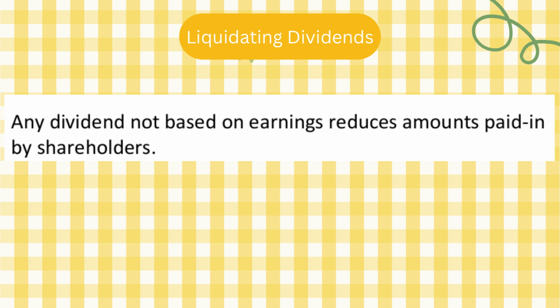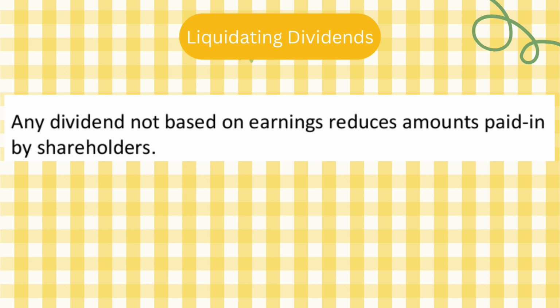Now, this is the third type of dividends, called liquidating dividends. Any dividend not based on earnings reduces amounts paid in by shareholders. So I'm going to decrease the share premium here. Again, liquidating dividends are returns of a company's capital to shareholders, typically during a partial or complete liquidation of the company.